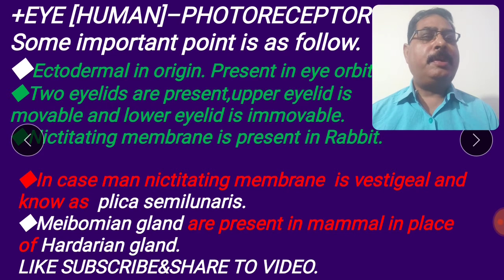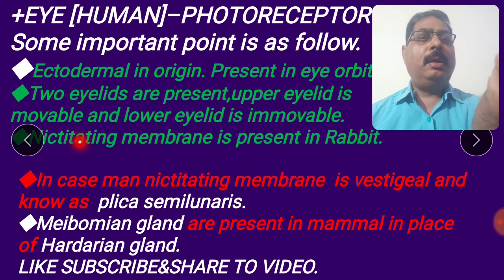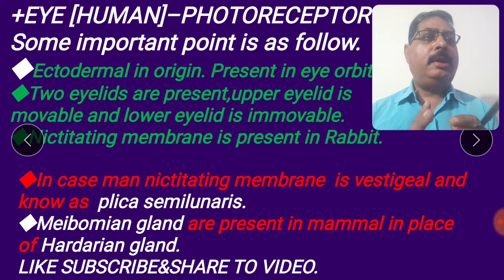Third, an eyelid called the nictitating membrane is present. In the rabbit, the nictitating membrane is functional. The nictitating membrane is called the third eyelid. In the case of human beings, the nictitating membrane is vestigial and is known as plica semilunaris.